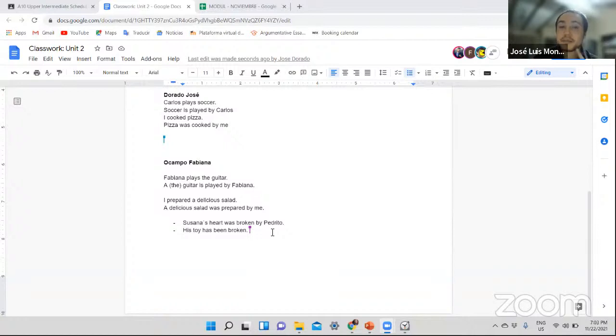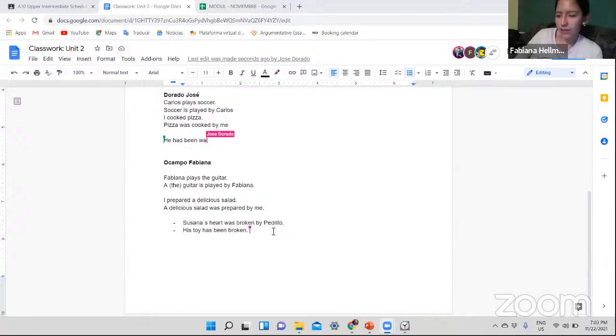I think it's great. But my only question is that you said something that I believe is the opposite. You said that the emphasis of your first idea is Pedrito, but is that really the case, Fabiana, or do you believe that the emphasis of your first sentence is Susana's heart? What do you believe is the emphasis of your first sentence? Susana's heart or Pedrito? Maybe Susana's heart.